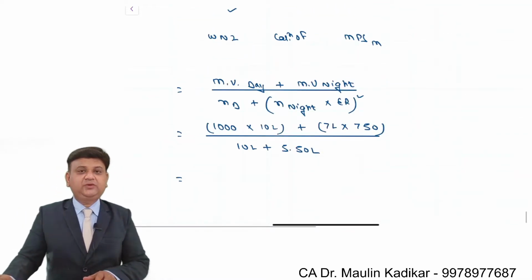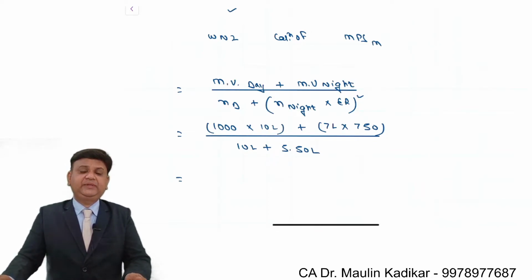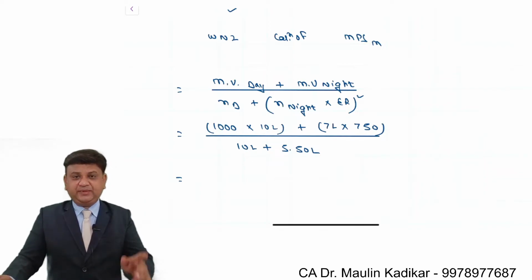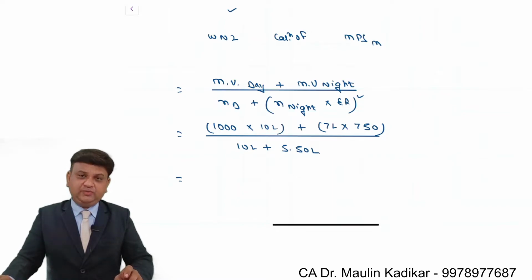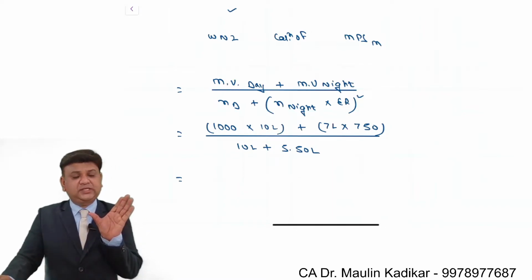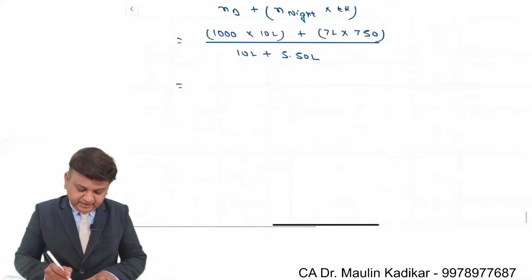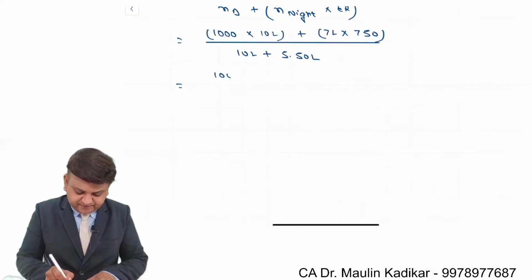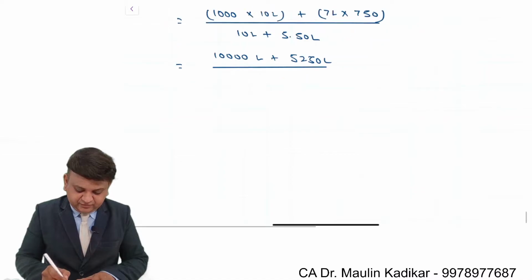Dear students, with respect to the market value of the merged firm calculation, we have not been given information that the price earning ratio will remain same. We have not been given information that there is a change in the growth rate. Neither is the present value of the incremental earning given to us. That is the reason we assume that the market value of both the companies together is the market value of the merged firm. So here it is 10,000 lakhs plus 5250 lakhs divided by 15,50,000.